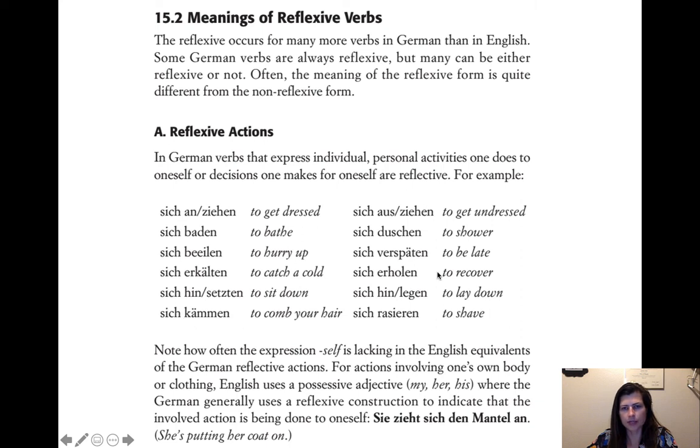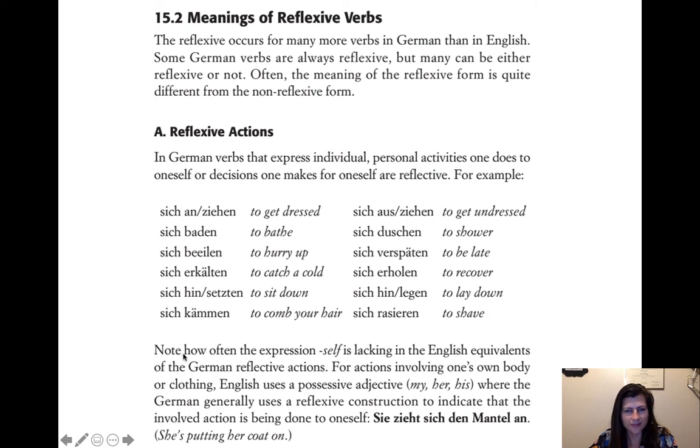And then sich kämmen, we've had several times. Sich ausziehen, to get undressed. Sich duschen. Sometimes there are cases where it's not completely obligatory, sometimes people just say ich dusche, like they leave that one off. But in general, this is the form, sich duschen. Sich verspäten, most of these it's not optional, it would sound weird to leave it off. So to be late, to be running late, you could say, I'm running late, ich verspäte mich. Sich erholen, to recover. Sich hinlegen, to lay down, to lay yourself down. Sich rasieren, to shave. To razor yourself, or to shave.